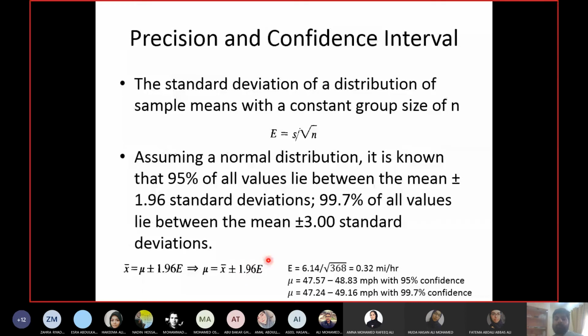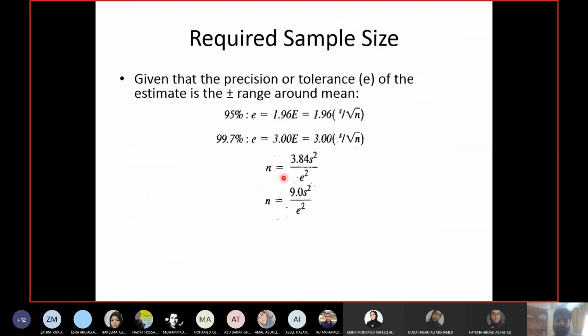Similarly, if you want to cover 99.7% population, if your confidence level is 99.7%, then how much error are you willing to accept? 3 times of E, right? So 3 times of E will become your acceptable error or tolerance level or required precision. This is what we are going to apply here. First of all, select the confidence level. As per your confidence level, you will have a small e. What is small e? Either 1.96 E or 3 times of E, depending upon your confidence level.